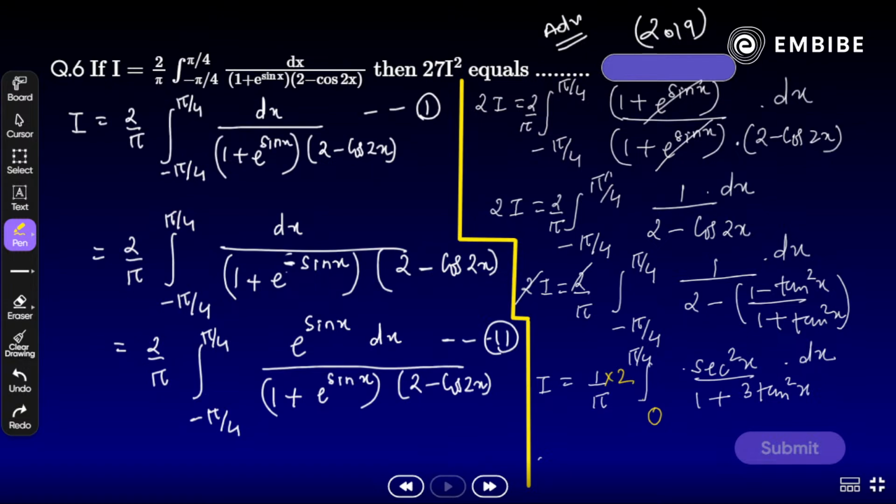Okay, now what will be the final solution once we solve it? Yes, we have to simplify again. We have to substitute tan x, or we can write root 3 tan x equal to t. Yes, root 3 tan x is equal to t here. So we can say that sec square x dx is equal to dt by root 3 here. So let's substitute the value.